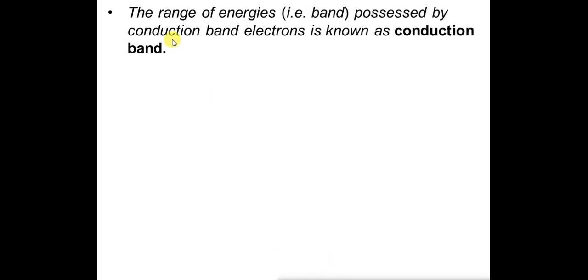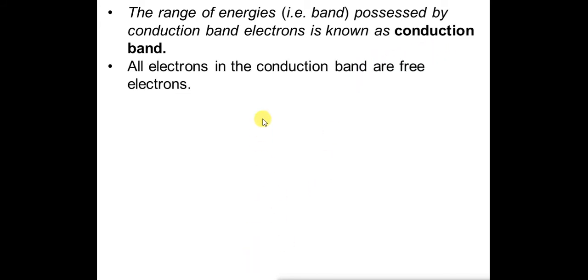Hence, the range of energies possessed by the conduction band electrons is known as the conduction band. In the previous definition, I said the range of energies possessed by valence band electrons is known as the valence band. Similarly, the range of energies possessed by conduction band electrons is known as the conduction band. All the electrons in the conduction band are free electrons.